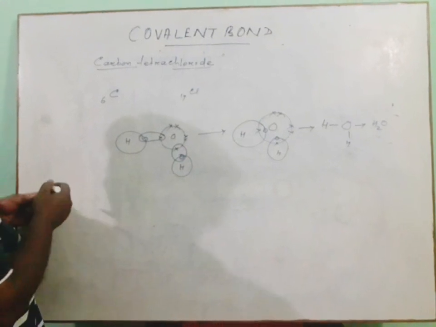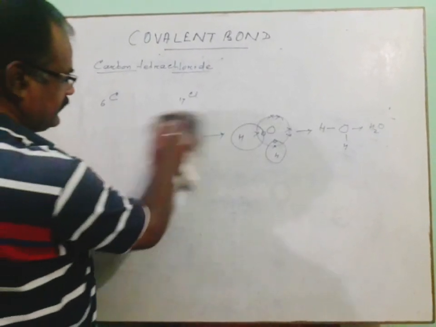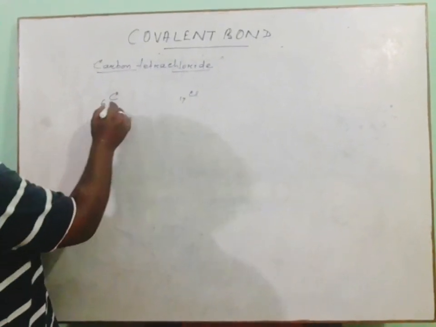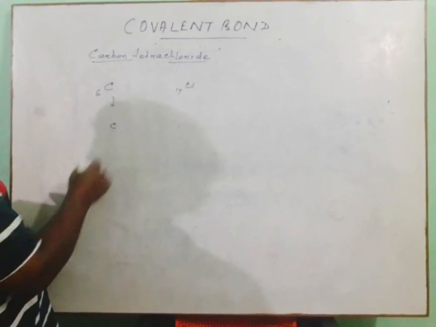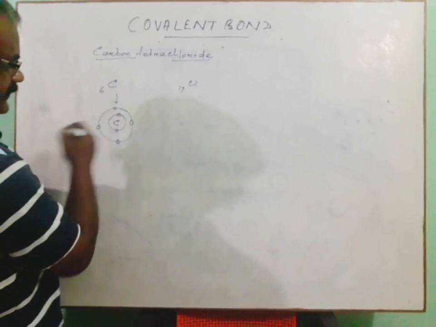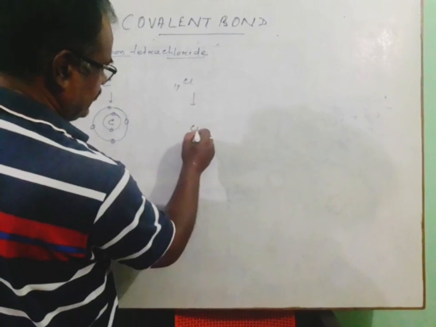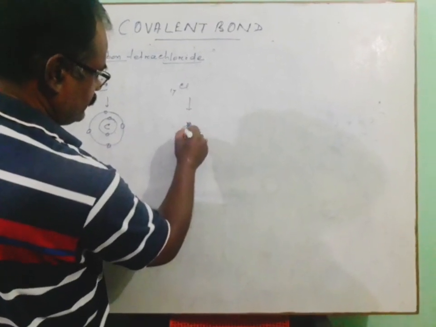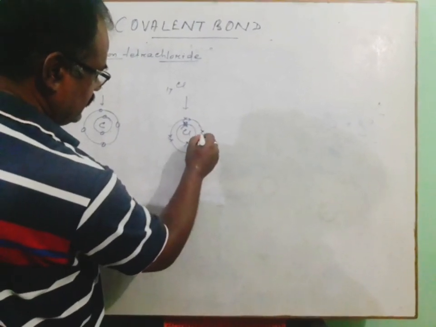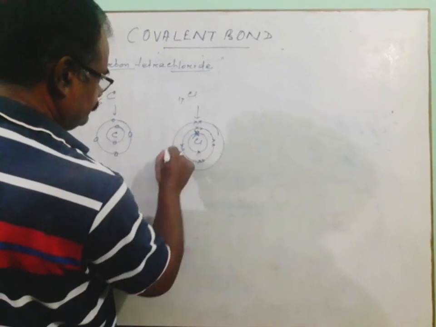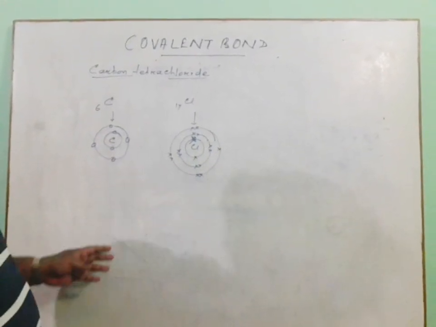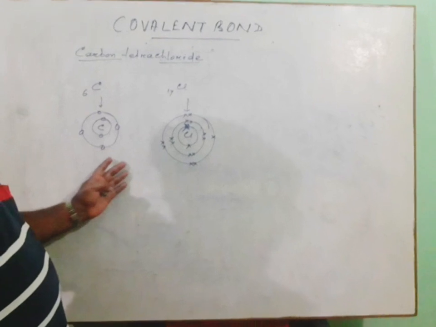Both are unstable, and from the electronic configuration you will see that carbon, C, has 2 and 4 electrons in its valence shell. Similarly, chlorine consists of 2, 8 and 7. So both are unstable now, and they want to be stable by achieving 8 electrons in their outermost orbit.